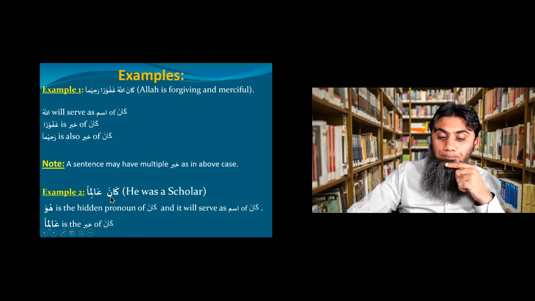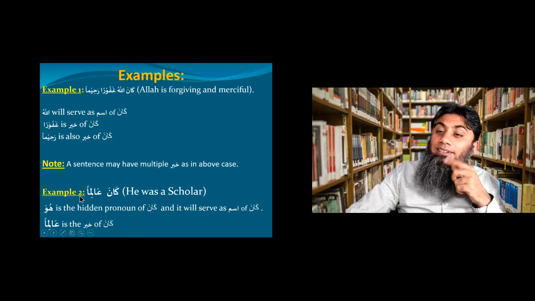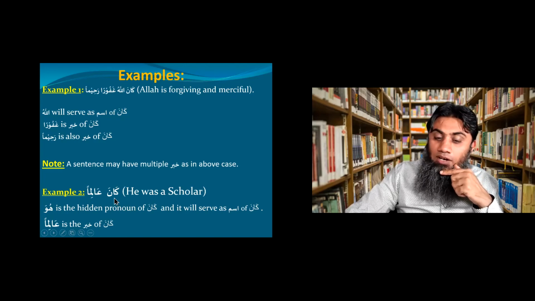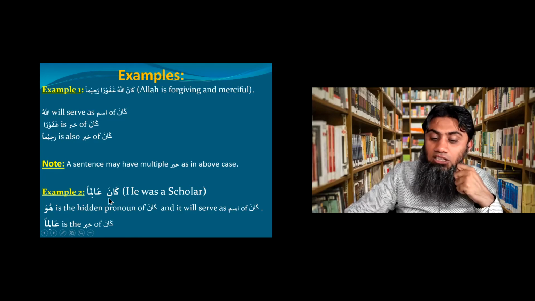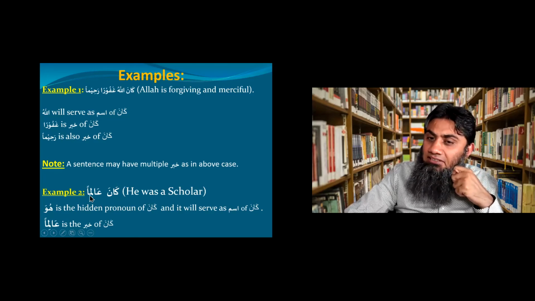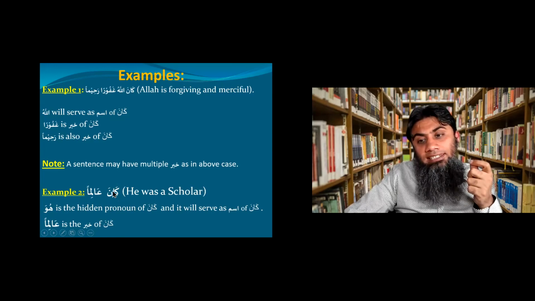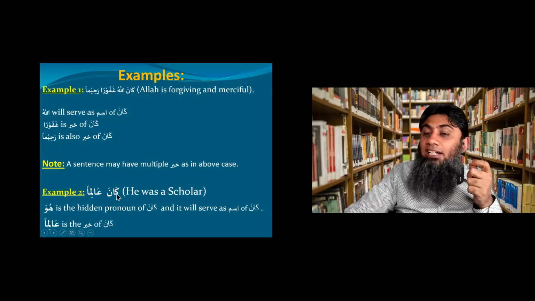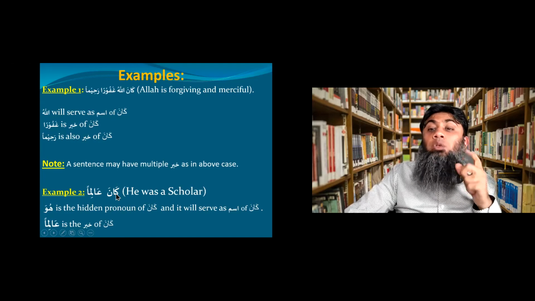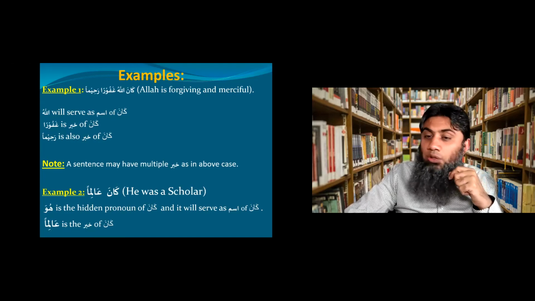One more example, kana aliman, same sentence, kana aliman. So you got kana. Now after kana, you need two things, ism of kana. Now after the kana, do you have any ism in rafa status? No, which means that now the ism of kana will be the built-in pronoun, and inside of kana is a built-in pronoun he. How do you know this?